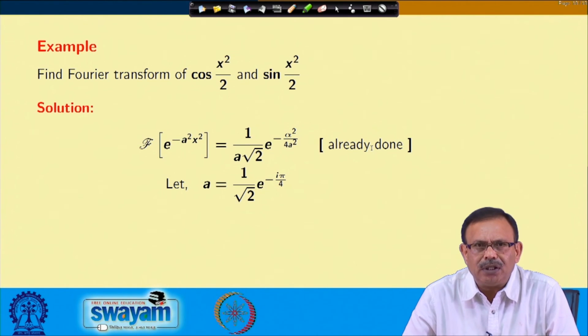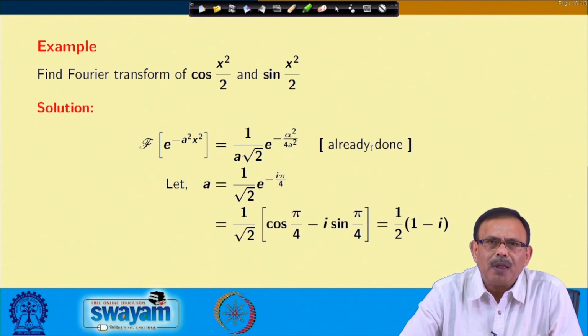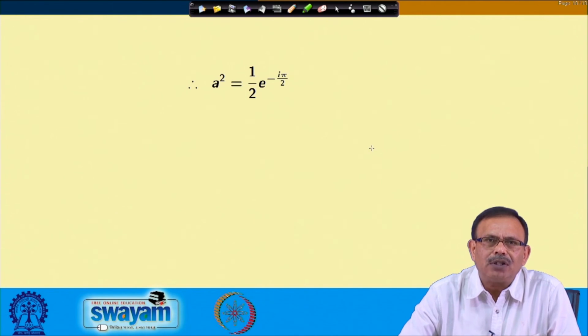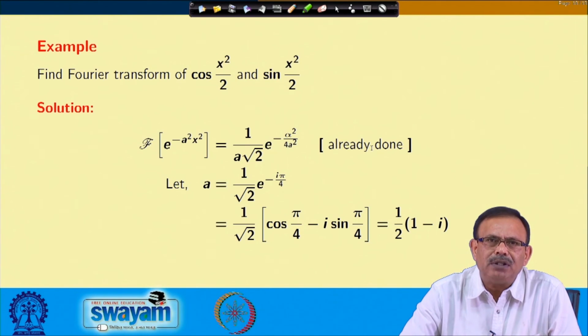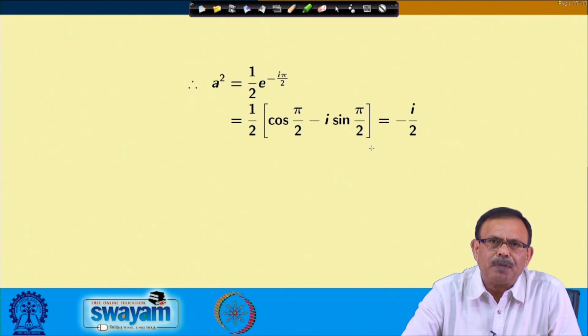So, from the back calculation you can tell that I am considering a equals 1 by root 2 into e power minus I pi by 4, which is nothing but, if I expand it in terms of cos and sin and substitute the value of cos pi by 4 and sin pi by 4, I will obtain half into 1 minus I. And in the same way, since a is assumed this, a square will be half into e power minus I pi by 2, which, again expanding in terms of cos pi by 2 and sin pi by 2, gives a square as minus I by 2.